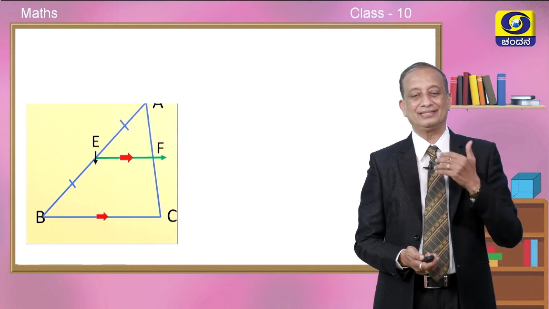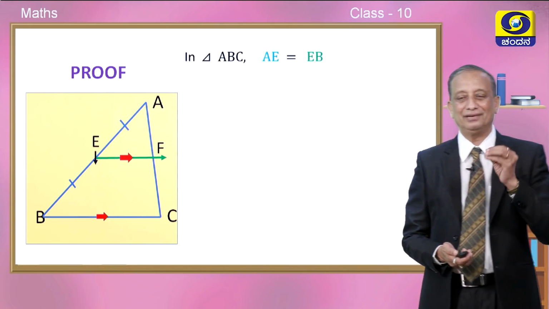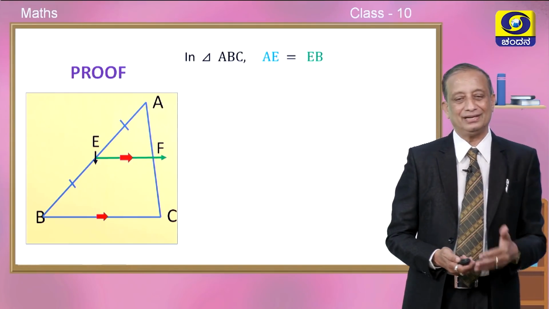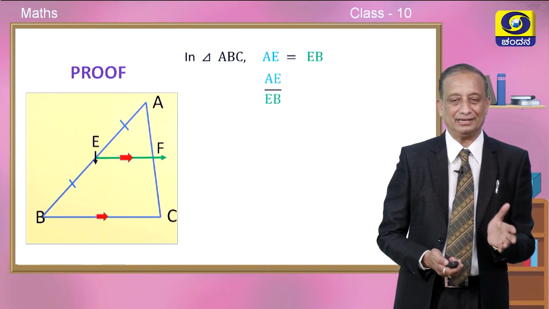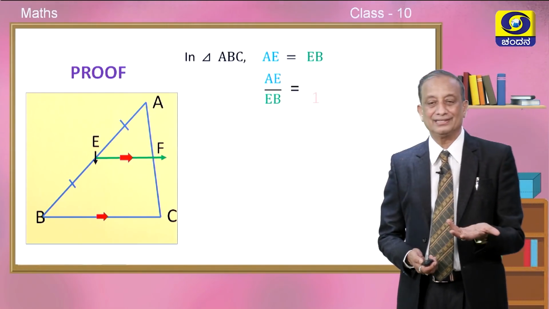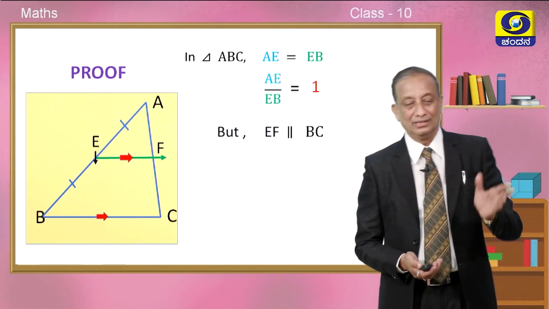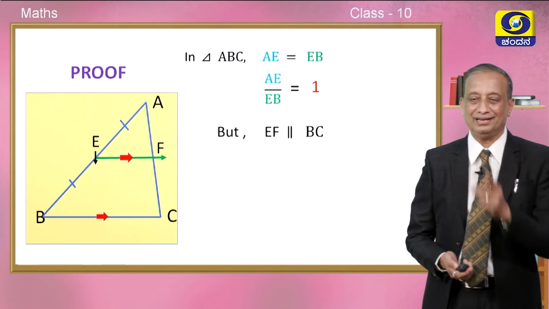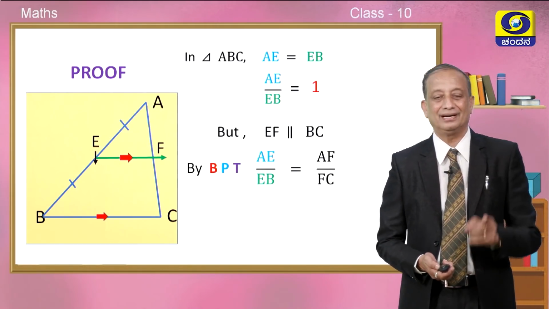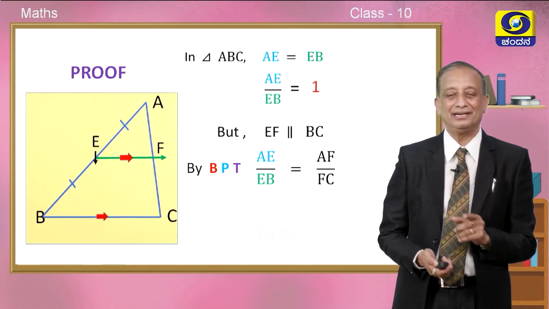Okay. So, here is the same figure coming up to you on your monitor screen. So, look at the very cute proof. In triangle ABC, we have AE is equal to EB. It is because of data. And as well as AE by EB has to be equal to 1 in such a case, because they are equal by data only. So, now since EF is parallel to BC, come on, think of by BPT we can say that AE divided by EB is equal to AF divided by FC.